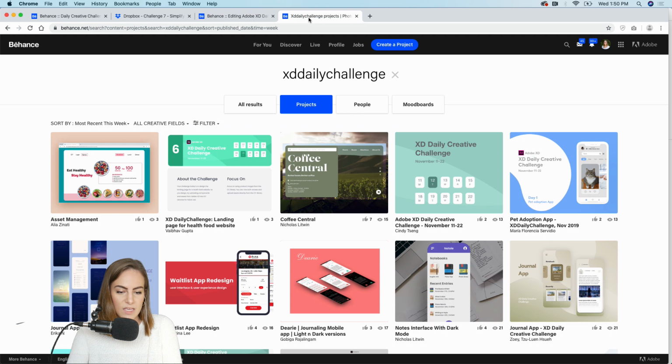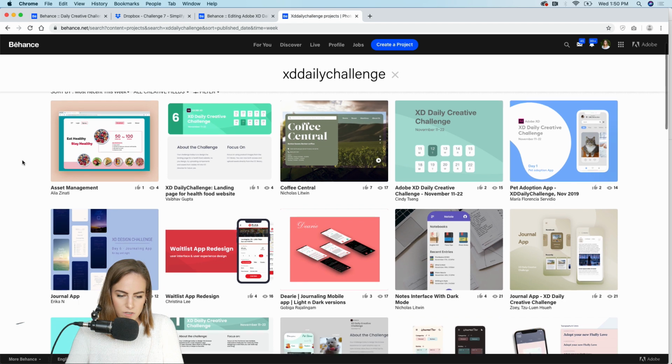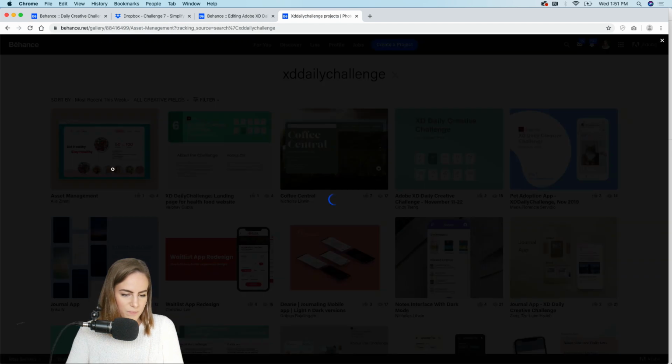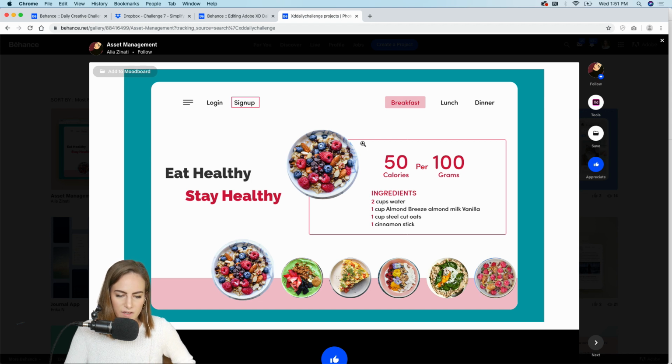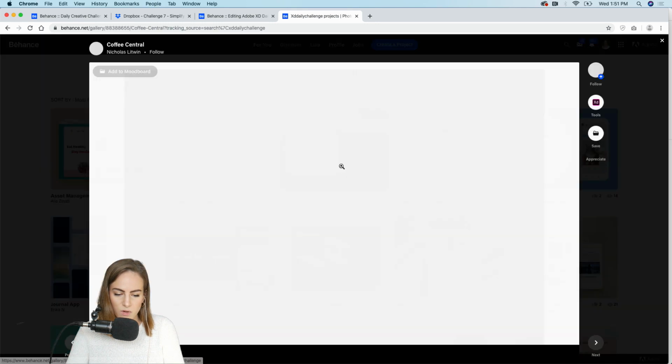Looks good. Now we can look at some of you guys' work. So let me just refresh this page a bit. And okay, which one do we want to look at? Let's just look at this first one. So this one was by Alia, and this was the one from yesterday. So the health food website. So eat healthy, stay healthy. We've got some of our food down here, 50 calories, nice job. I would love to see this in a prototype if you have a chance to upload it, but this looks great.